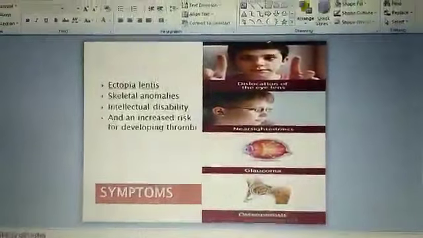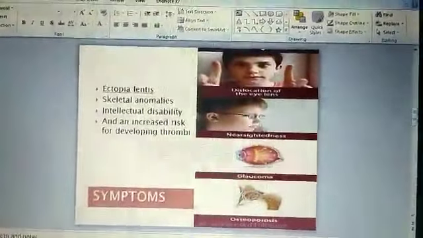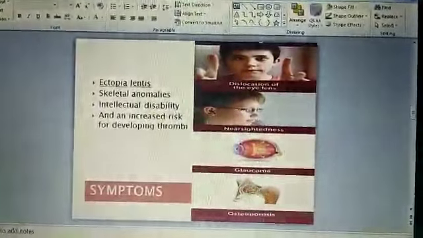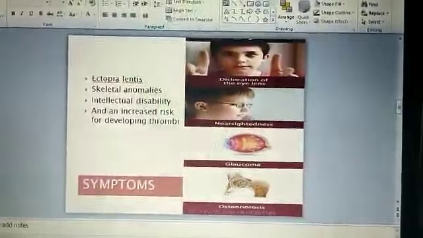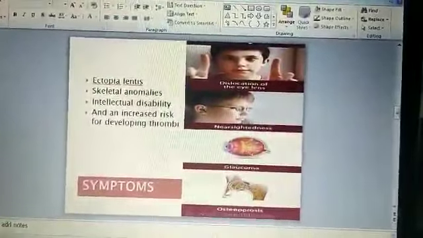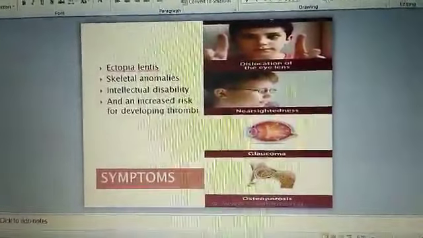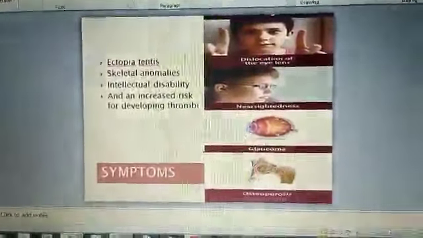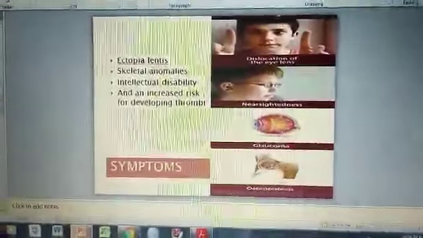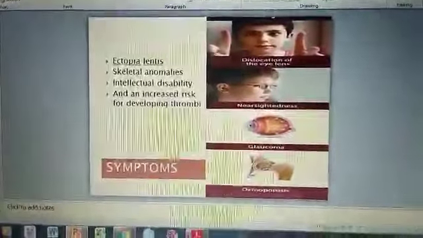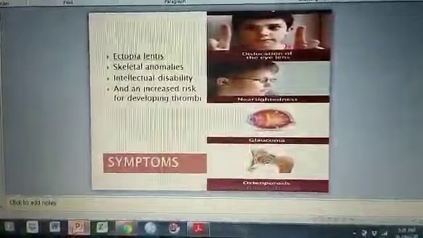Skeletal anomalies include long limbs and long fingers. It also causes intellectual disability and risk of thrombi. Thrombi means blood clotting. Thrombosis is the major cause of death in these patients. It also causes nearsightedness and osteoporosis. These are the main symptoms of the disease caused by deficiency of or mutation in the CBS gene.